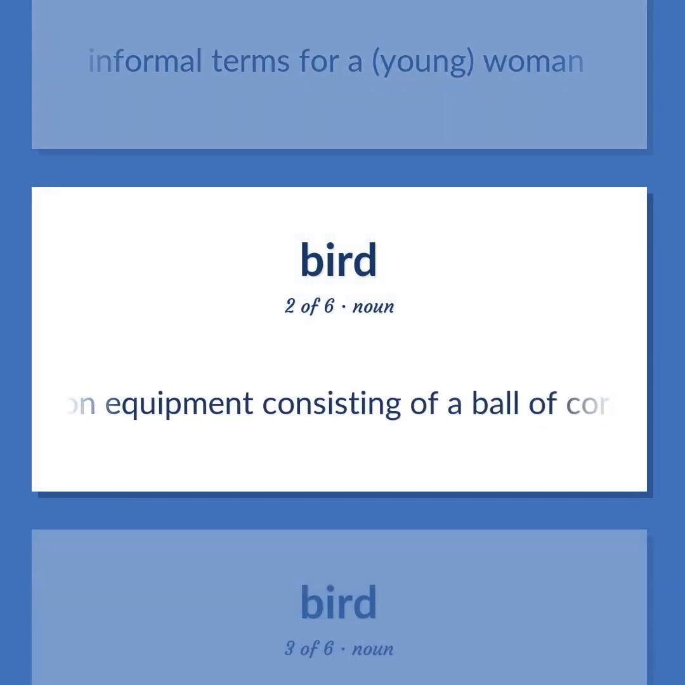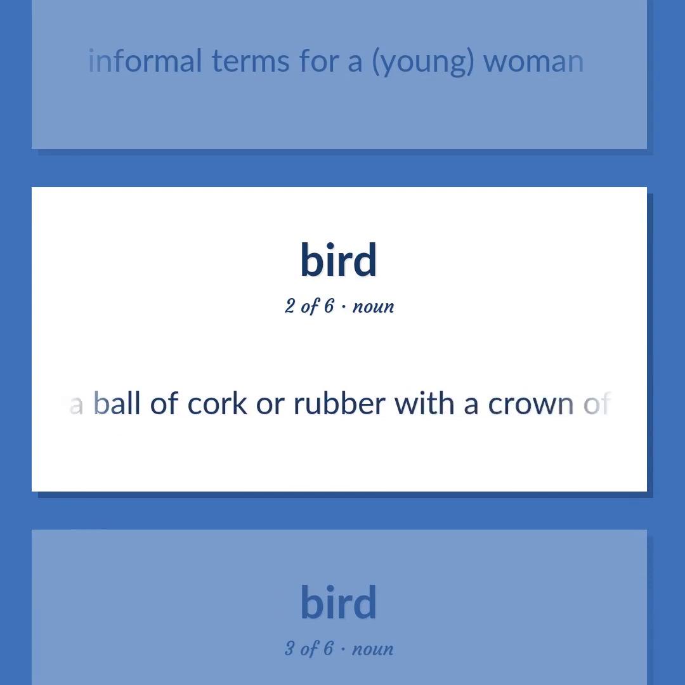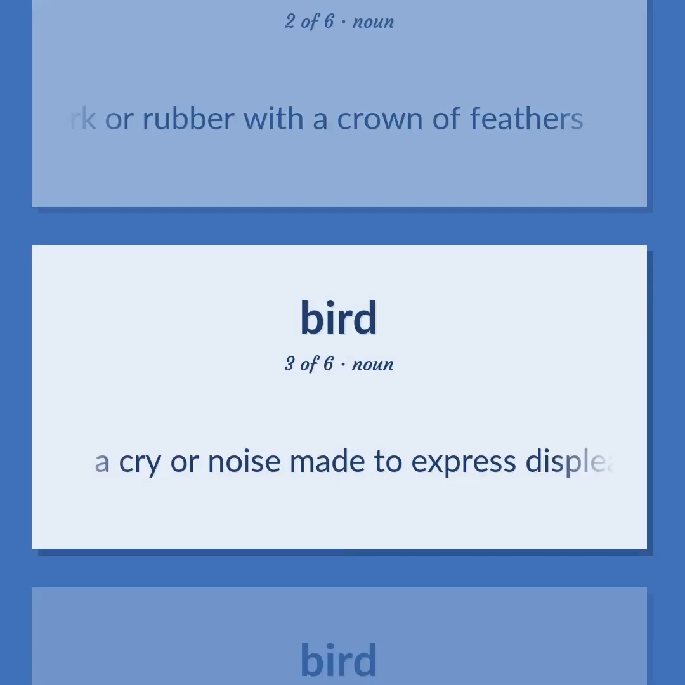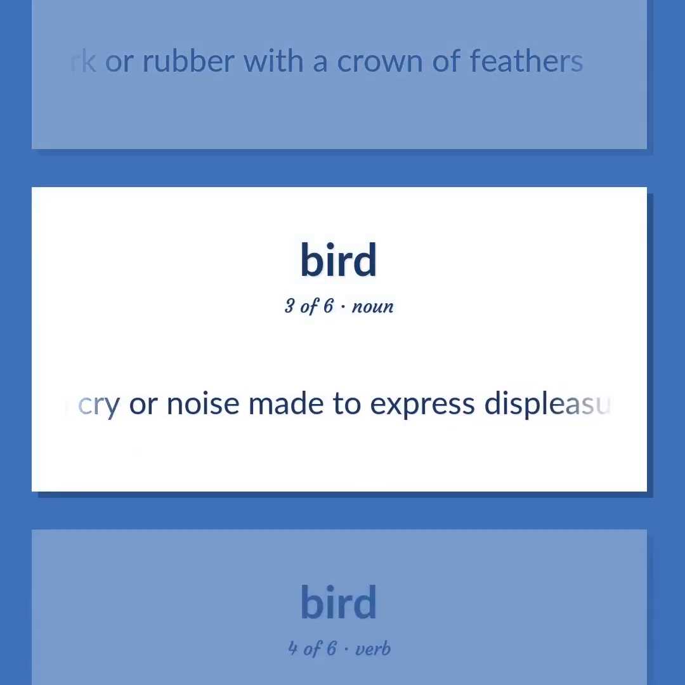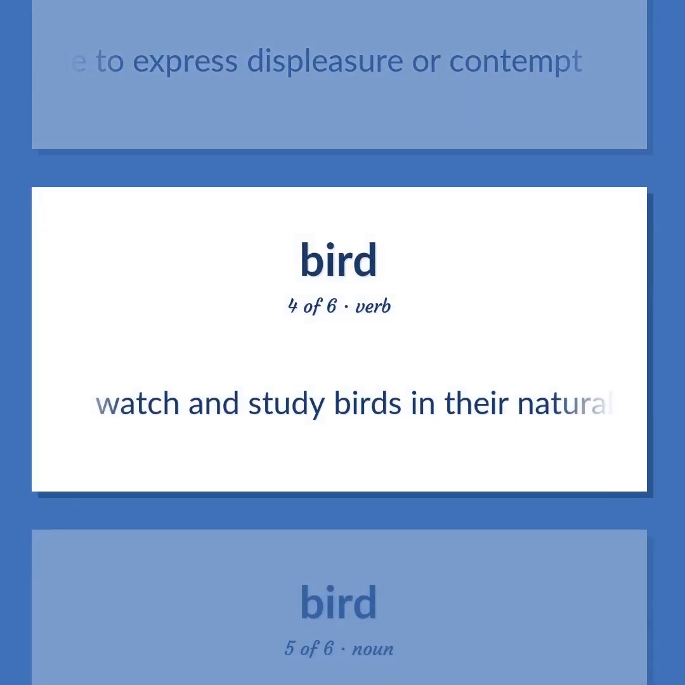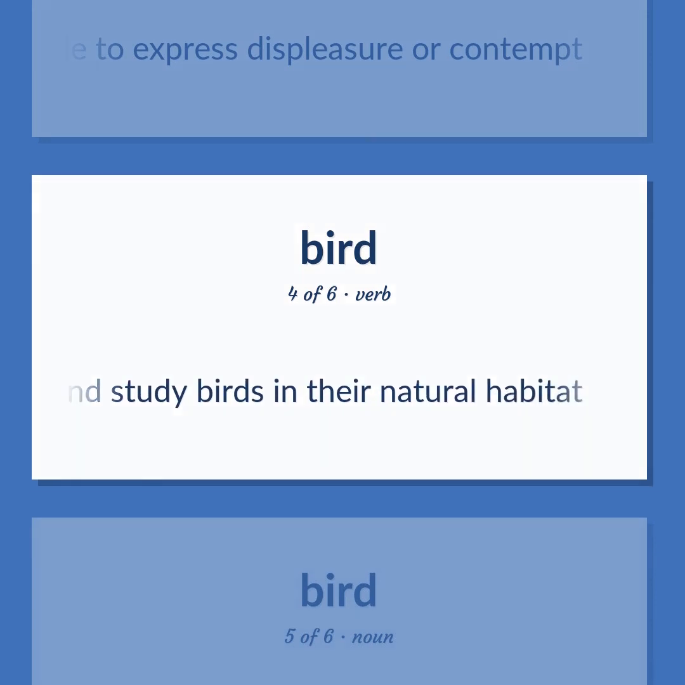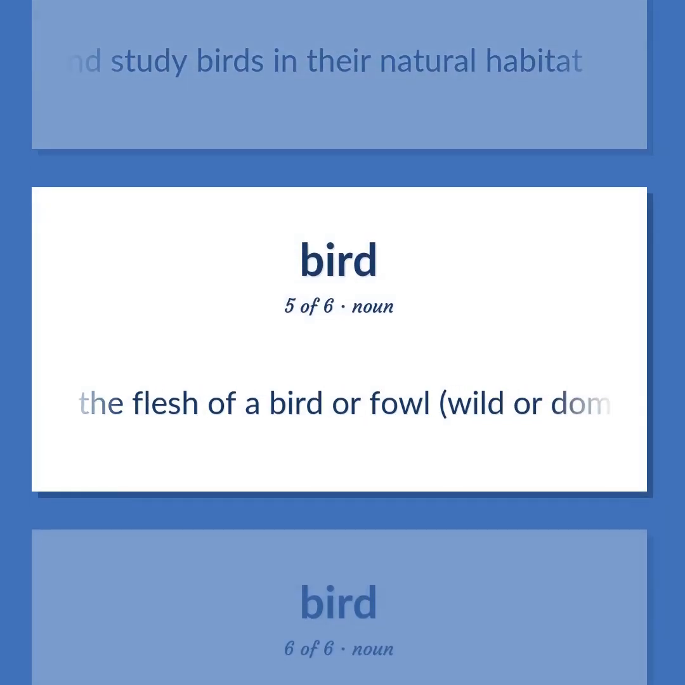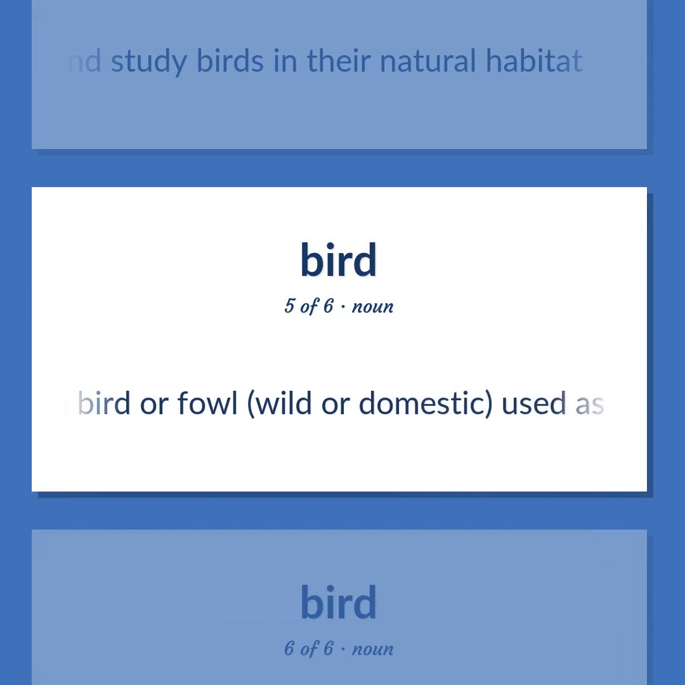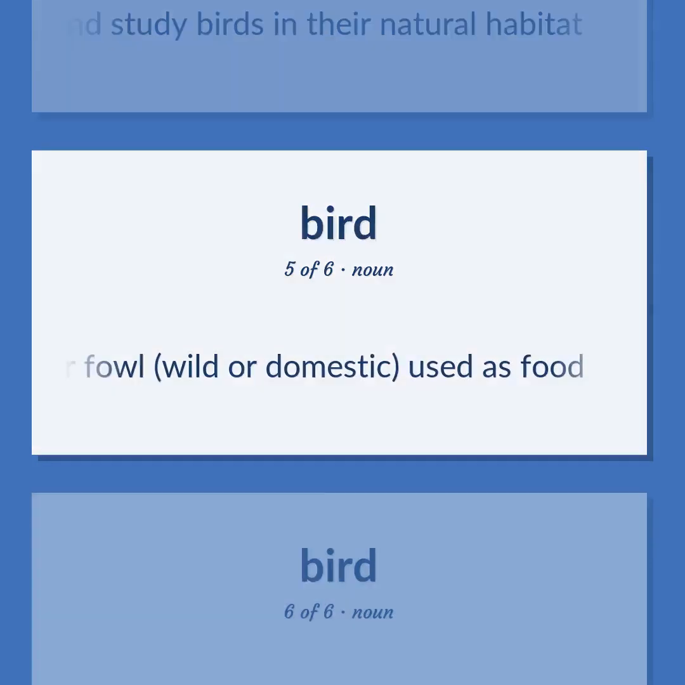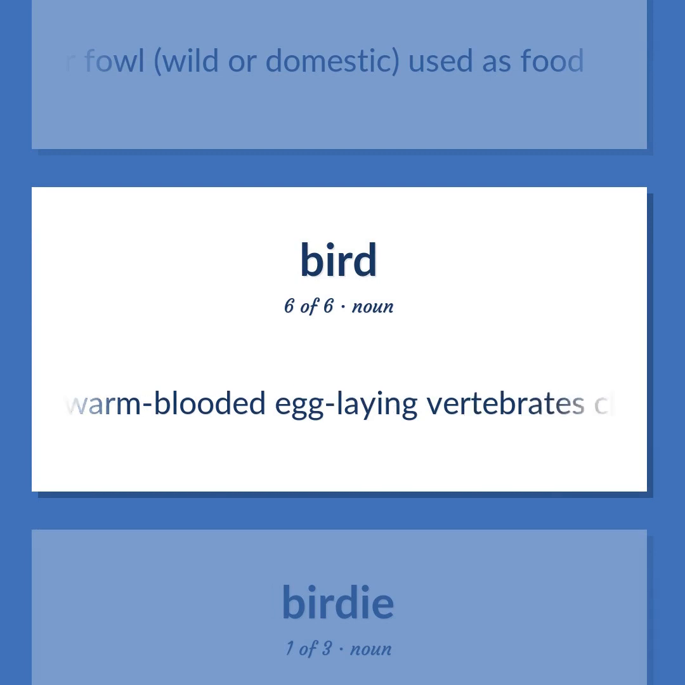Badminton equipment consisting of a ball of cork or rubber with a crown of feathers. A cry or noise made to express displeasure or contempt. Watch and study birds in their natural habitat. The flesh of a bird or fowl, wild or domestic, used as food. Warm-blooded egg-laying vertebrates characterized by feathers and forelimbs modified as wings.